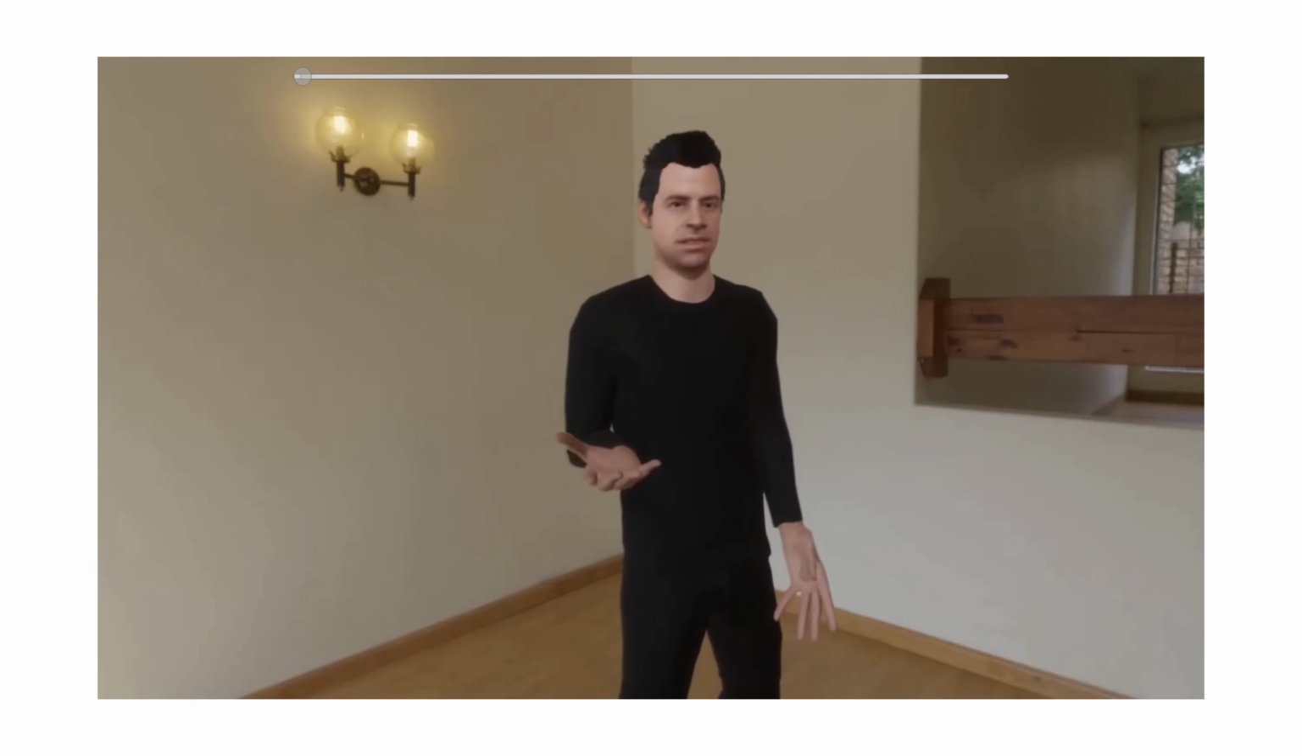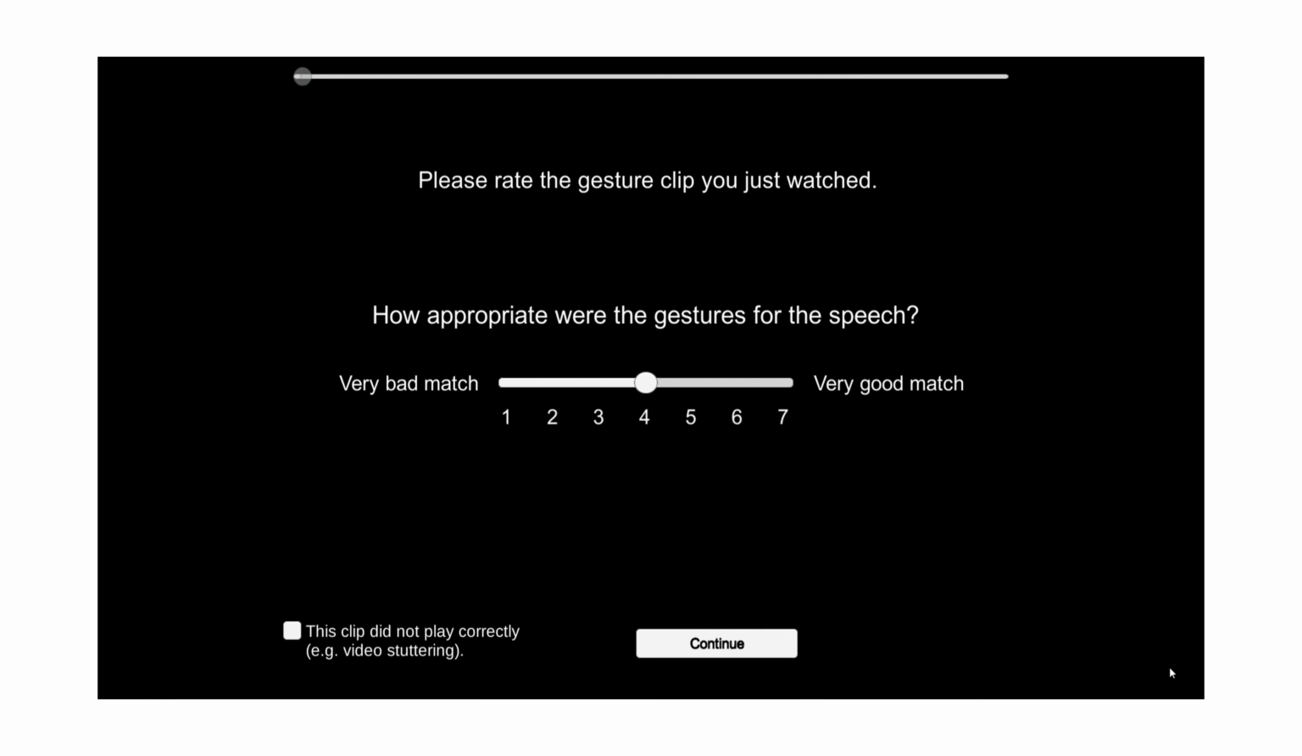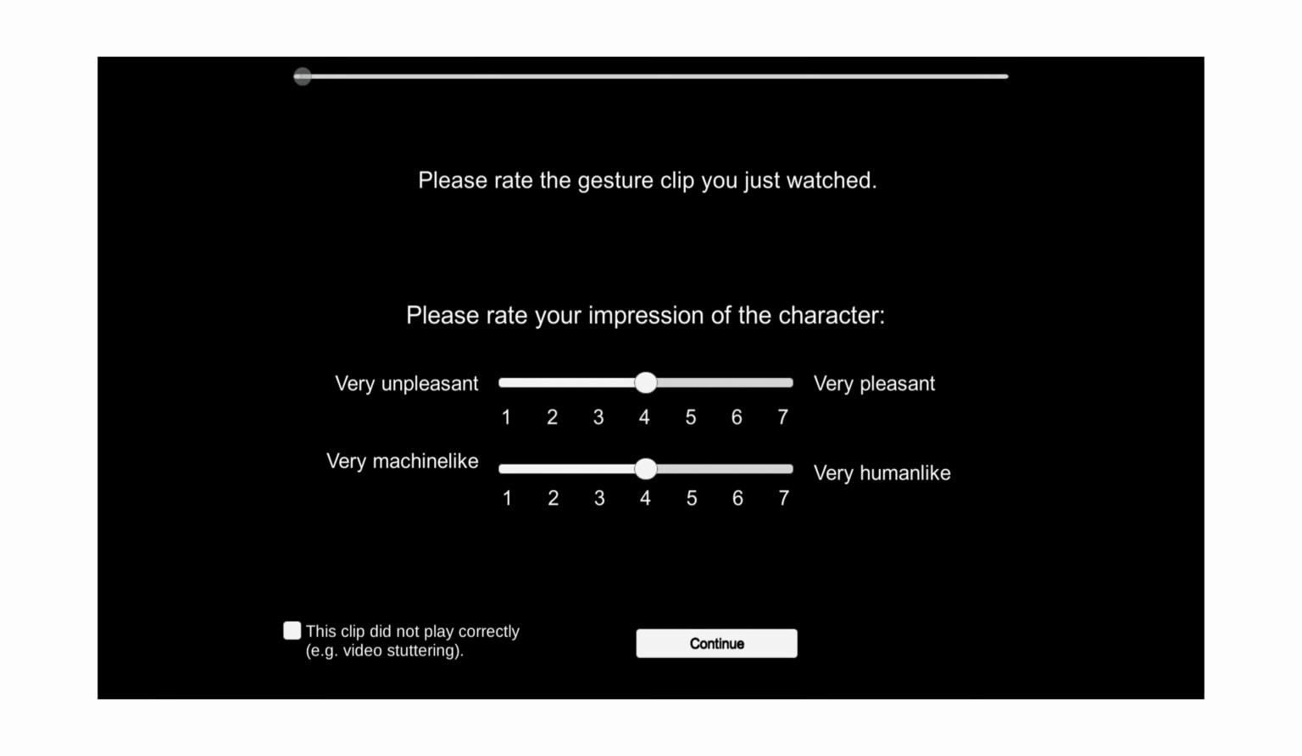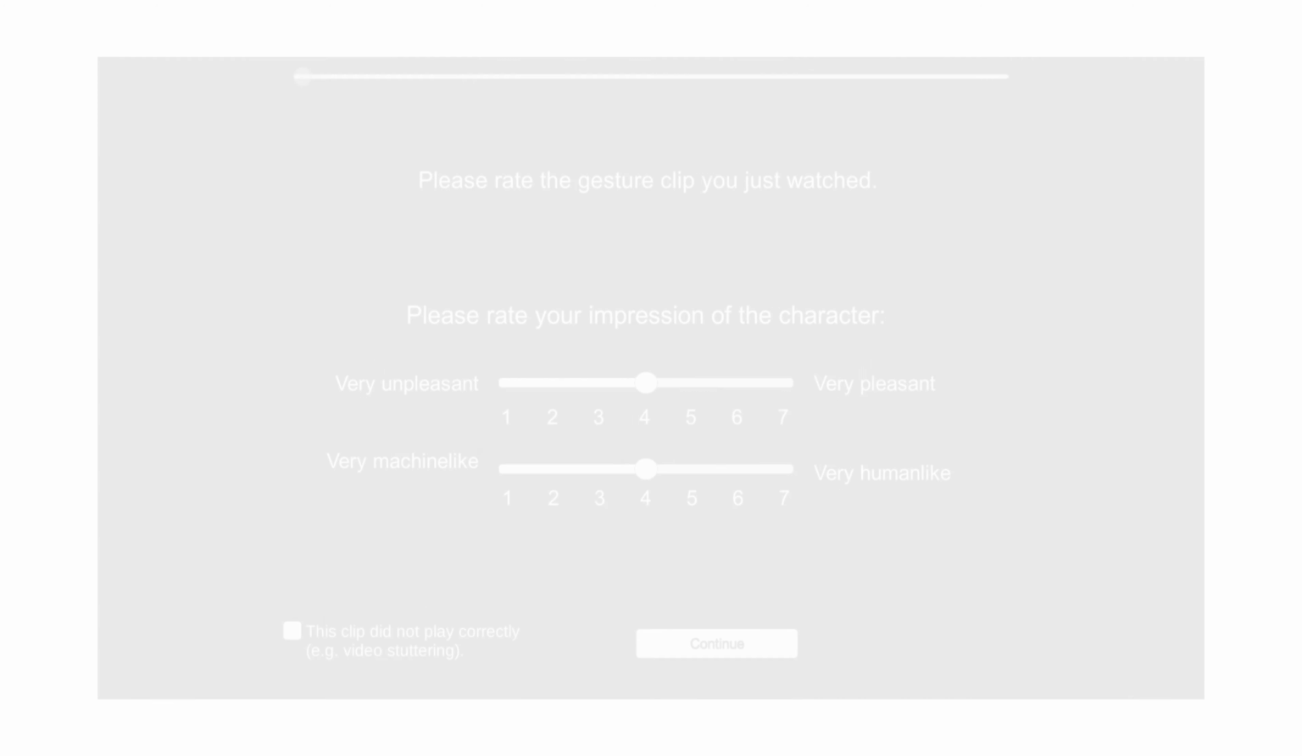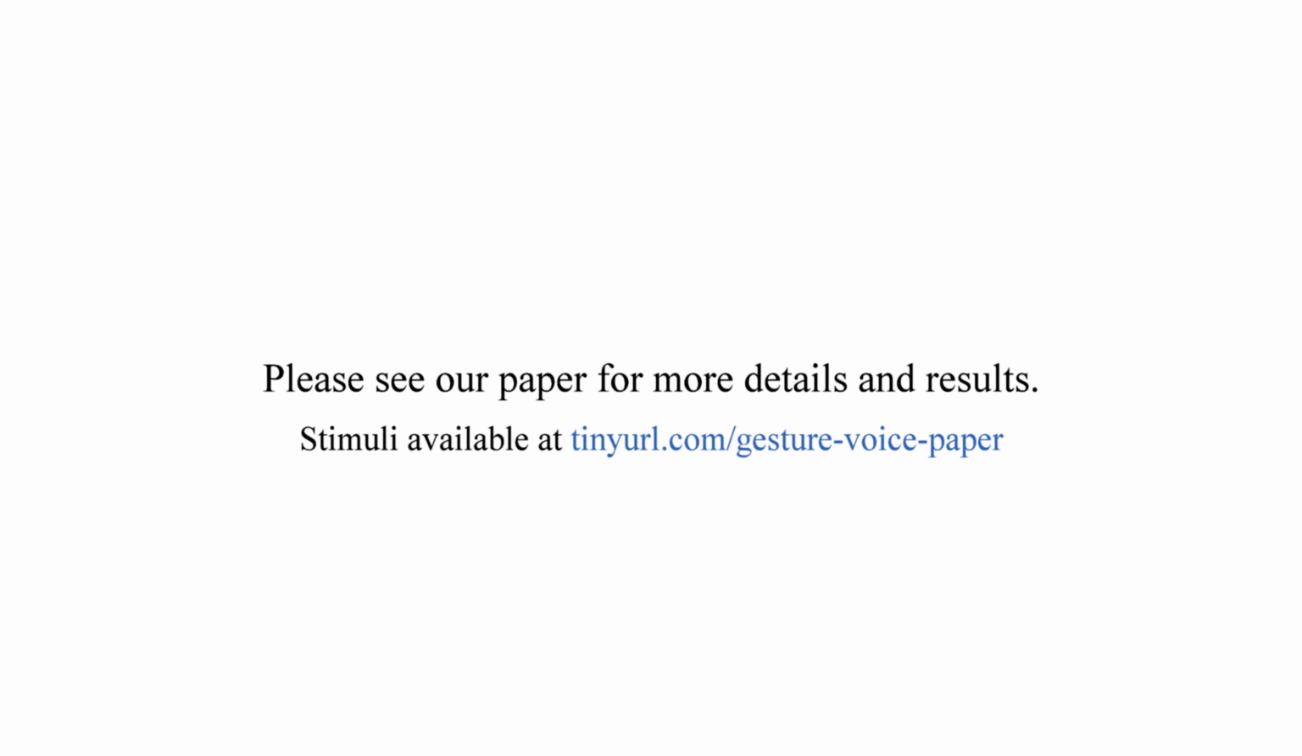The experiment runs in a WebGL player, and after each clip is shown, participants are asked either how appropriate were the gestures for the speech, or asked to rate the pleasantness and human likeness. Please see our paper for more details and results.